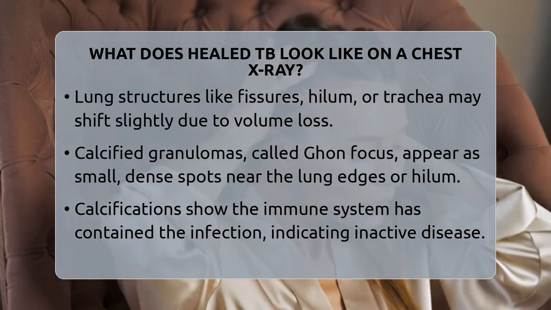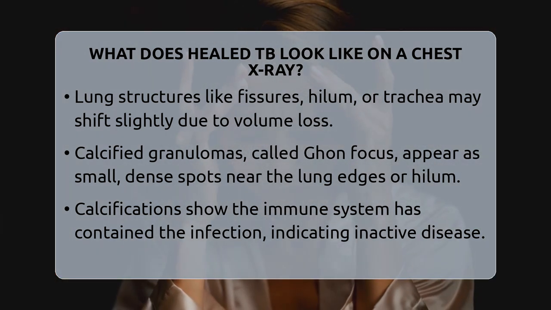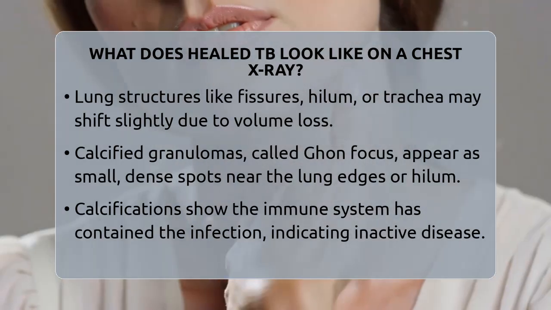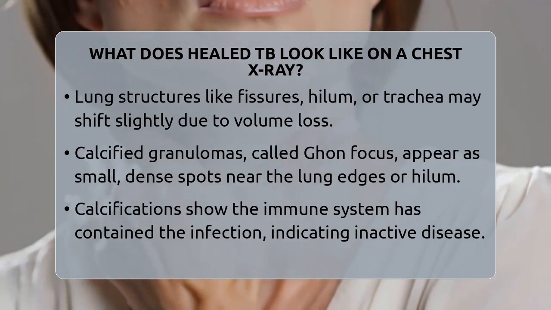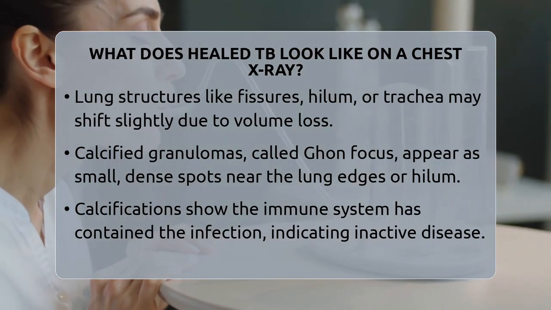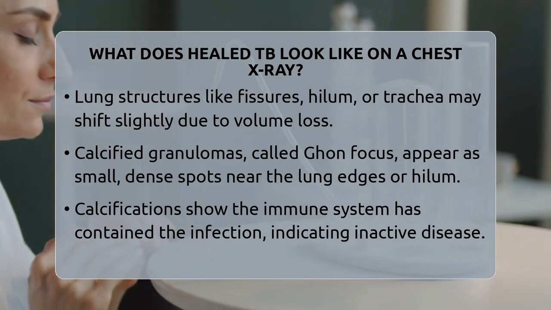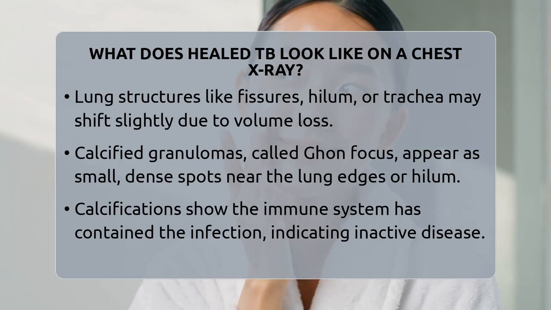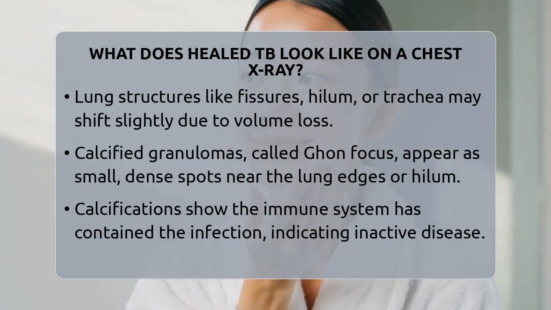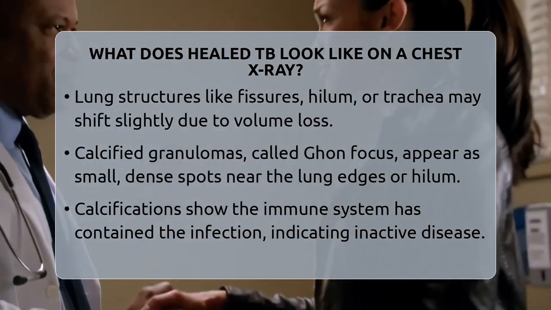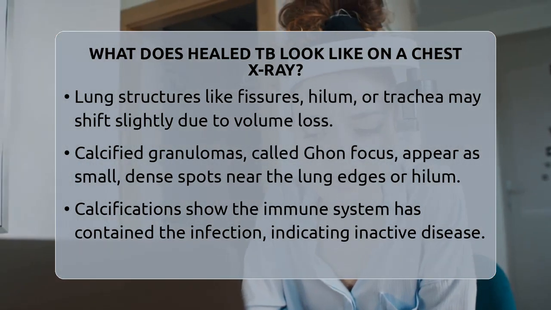to this volume loss. Another hallmark of healed TB is calcified granulomas, also called Ghon foci. These are small, round, dense spots that appear on the X-ray. They are usually found near the lung's outer edges or near the hilum. The calcification indicates that the immune system has contained the infection, and the granuloma has become inactive over time. These calcified spots are a sign of old, healed lesions.